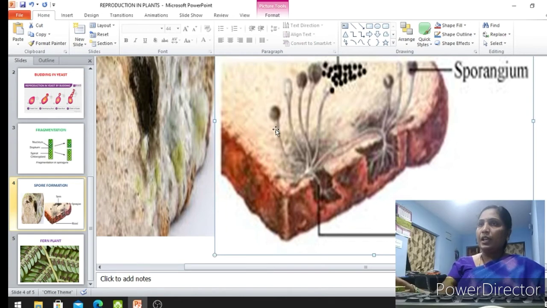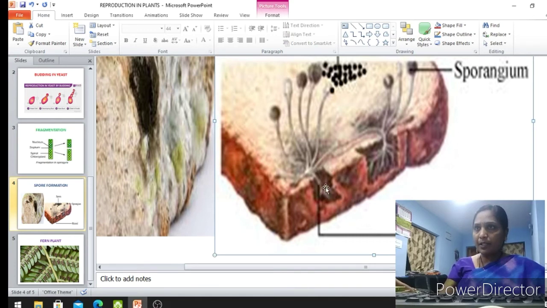From the hyphae, a long tube-like structure arises, and this is known as sporangiophore. At the end of every sporangiophore, there is a head-like structure. Are you able to see the head-like structure at the end of the sporangiophore? This head-like structure is called sporangium.